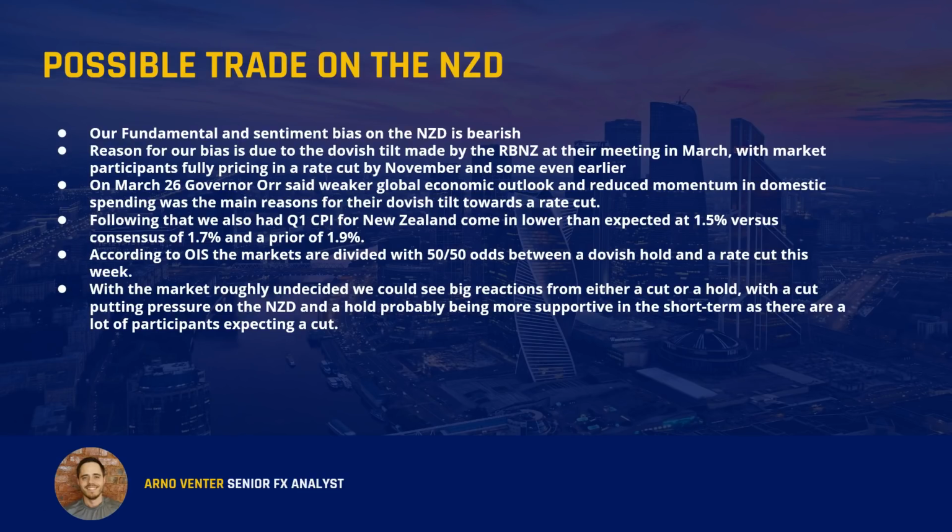Now following that meeting, we also had Q1 CPI for New Zealand, which came in much lower than expected at 1.5% versus consensus of 1.7 and a prior of 1.9. Currently, according to the OIS, the markets are divided with 50-50 odds between a dovish hold and a rate cut for the RBNZ this week. Now, with the market roughly undecided, guys, we could see big reactions from either a cut or a hold, with the cut putting pressure on the Kiwi dollar and a hold probably being more supportive in the short term, as there are a lot of participants that are expecting a cut this week.